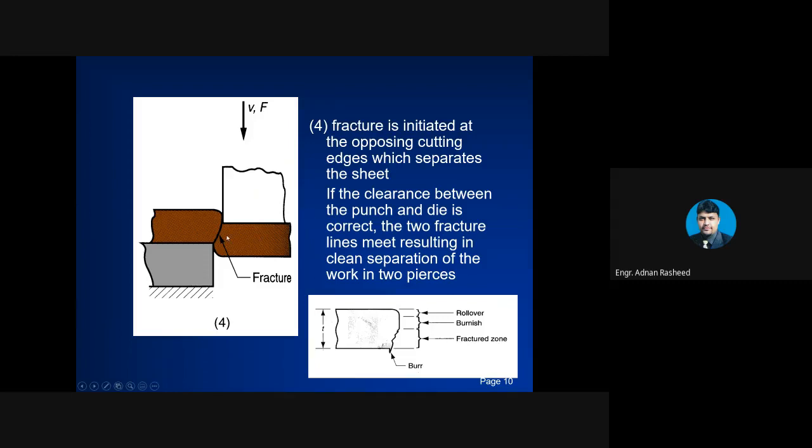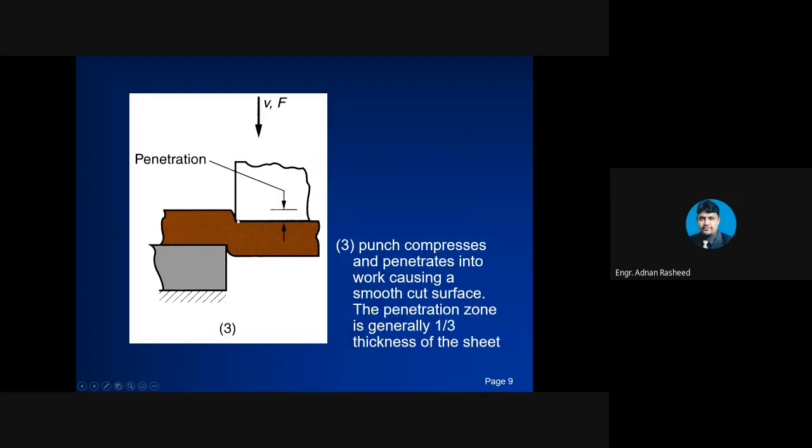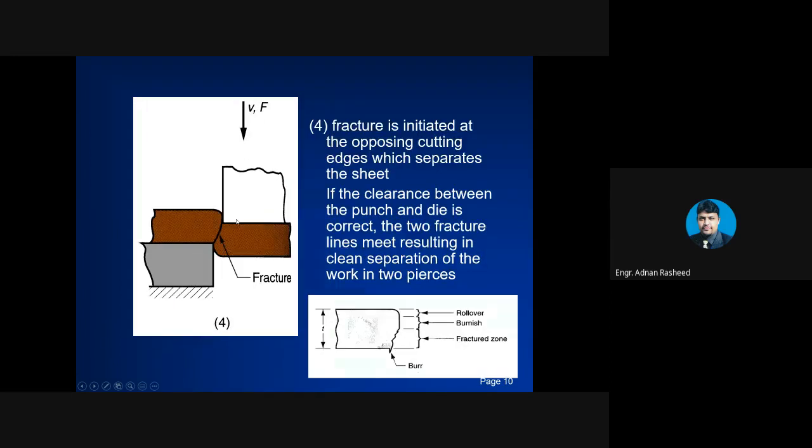So after the cutting operation, if you exaggerate the edge, you will have certain regions. This is the whole thickness of the sheet. The above portion is known as rollover. Then the portion in which you can see that the penetration occurs is known as burnish.